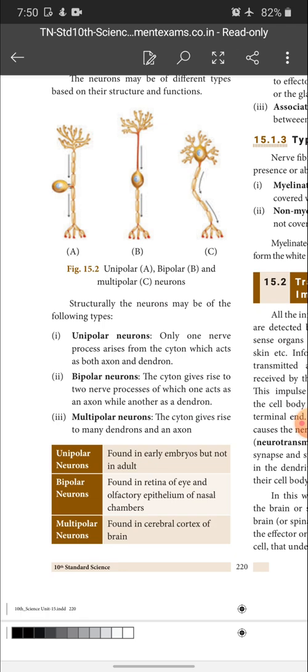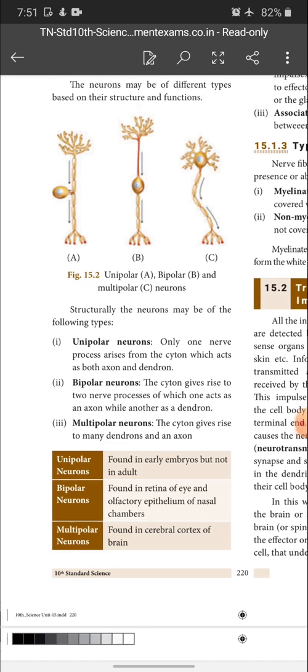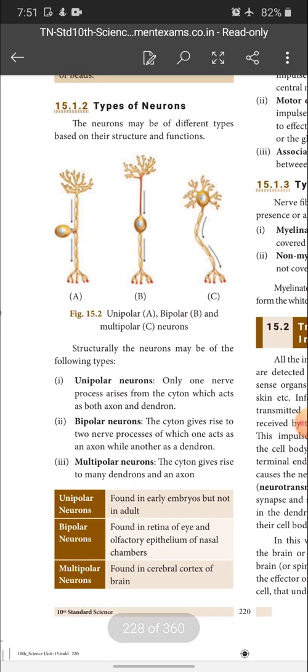You know children, brain is divided into two parts, outer cortex and the medulla. The cortex is divided into cerebrum. In the cerebrum, the nerve cells present in the cortex are called multipolar neurons. So when you have a question like this, types of neuron with diagram based on the structure, you will write the types of neurons as in the table column, with diagram. Okay children.